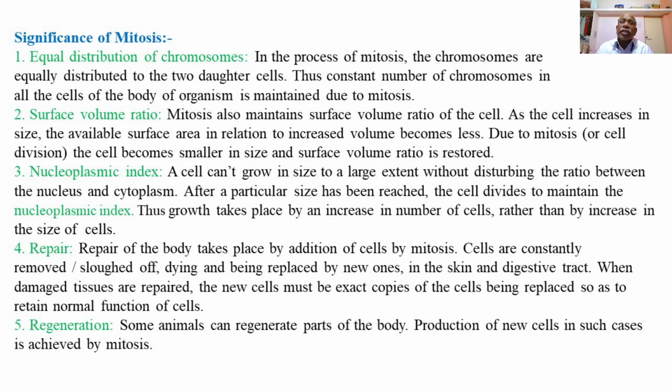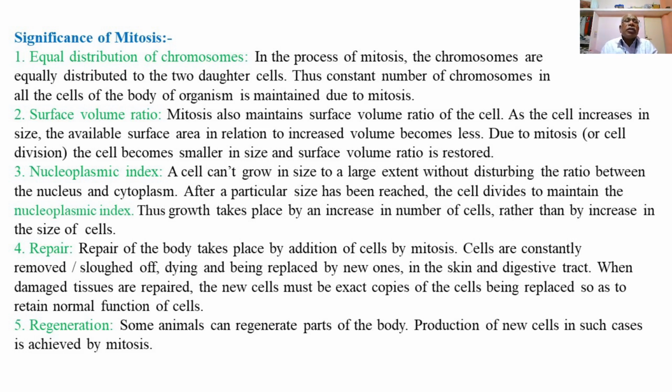So the process of regeneration takes place in some animals, where the part of the body or the tissues of the body of an organism can be regenerated by the process of mitosis. So the production of new cells in a regenerating part, tissue or organ of the animal occurs by the process of mitosis.